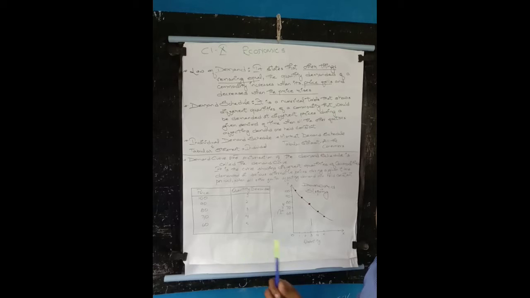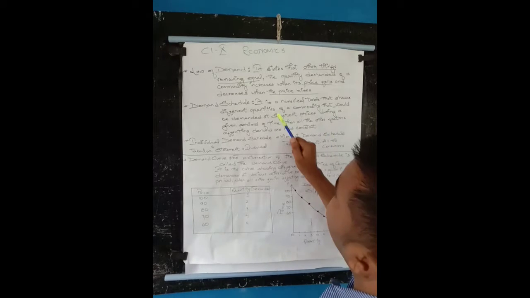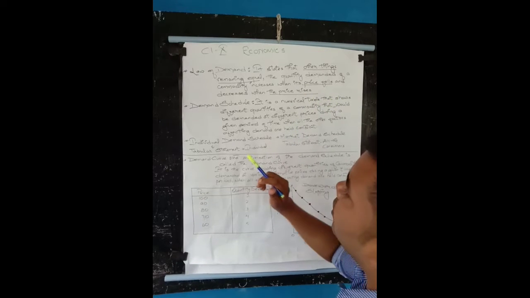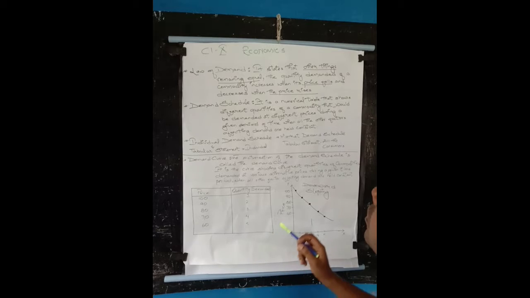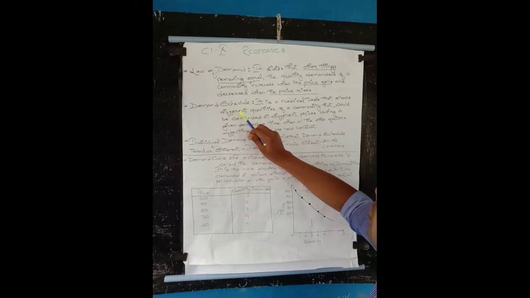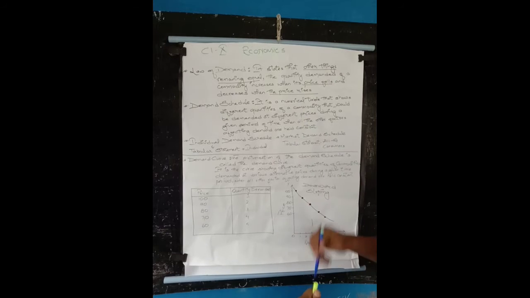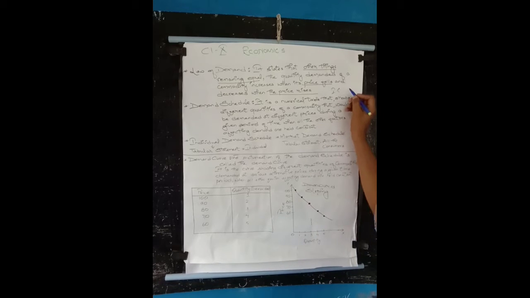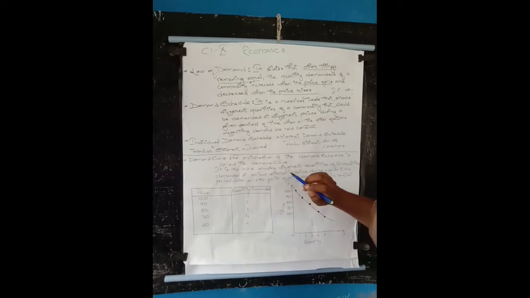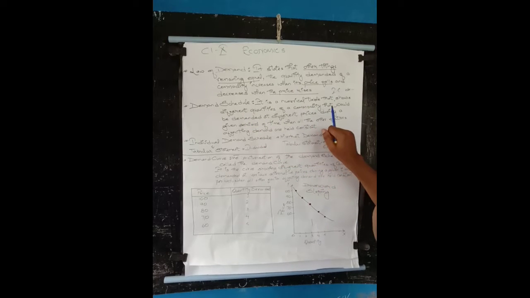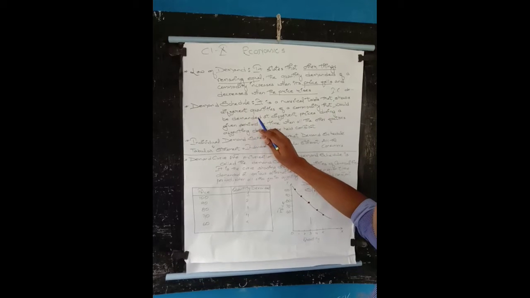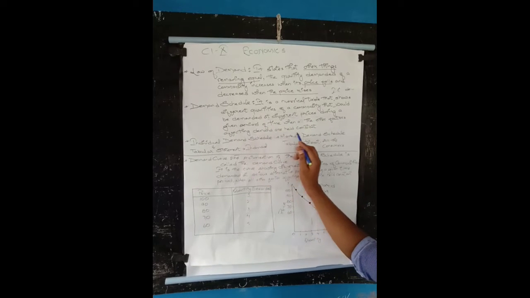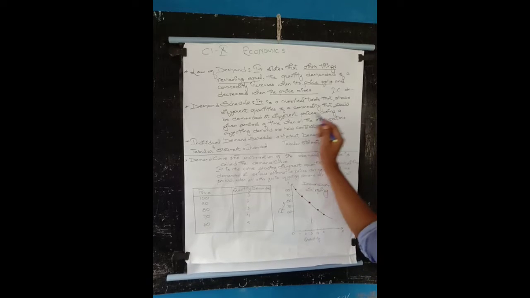Or you can write that it is a tabular statement that the individual consumer demands different quantities of a commodity at different prices during a given period of time when all of the factors affecting demand are held constant.